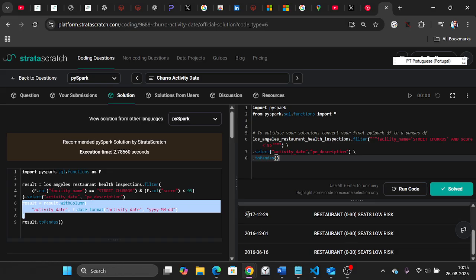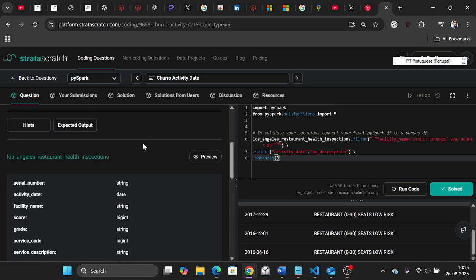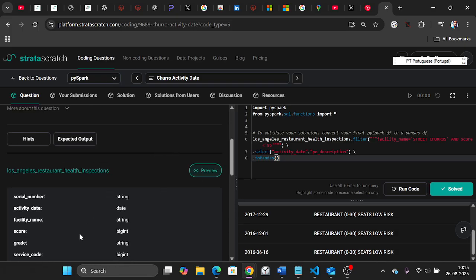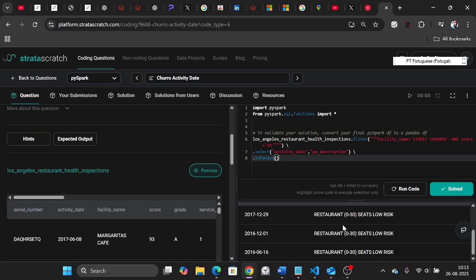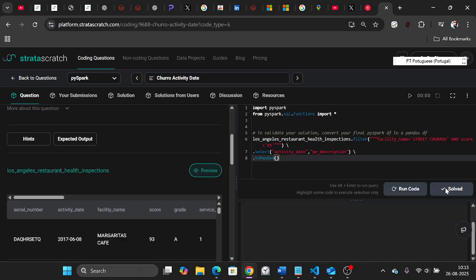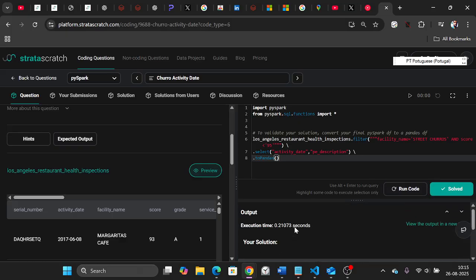So I got three things. I don't know why it chose this, because the date format is already, I think so. Let us go here in the preview. Yeah, it's in the YYYY format only. So I got three results here. So if I select the result, it is not taking more time.